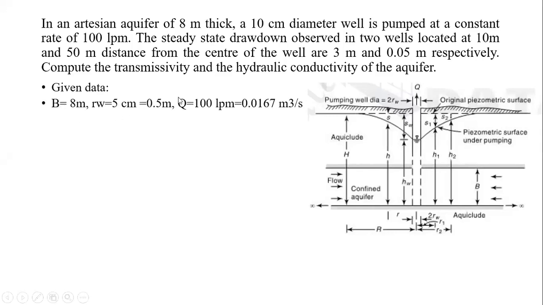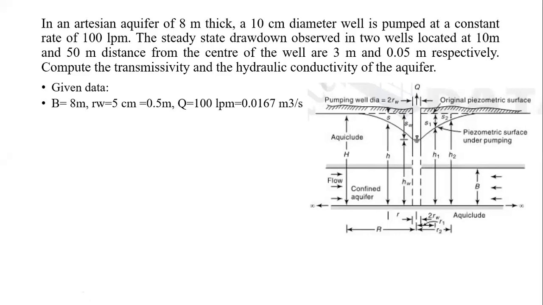B, that is the thickness, is given as 8 meters. Then the radius of the well RW is 5 centimeters, that is equal to 0.05 meter. Q is 100 liters per minute, so convert that to meter cube per second. So 100 divided by 1000 will be there, that is from liters to meter cube firstly. 100 by 1000 divided by minutes to seconds, that is 0.1 by 60. That will be 1.667 into 10 raised to minus 3, or it will be 0.0167. Just check it.